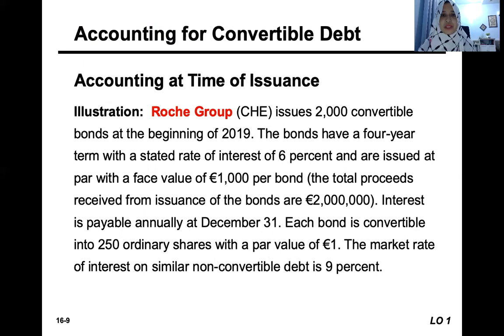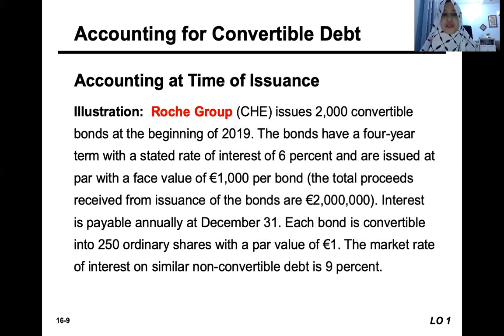For example, Roche Group issues 2,000 convertible bonds at the beginning of 2019. The bonds have a 4-year term with a stated rate of interest of 6% and are issued at par with a face value of 1,000 euro per bond.